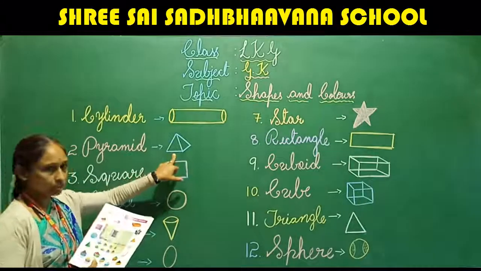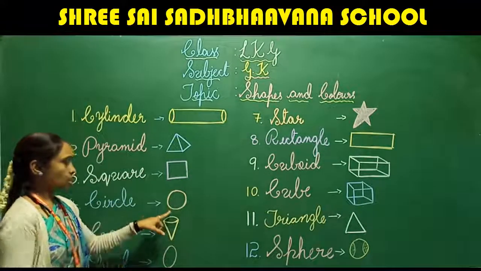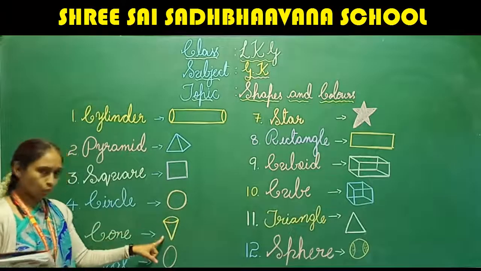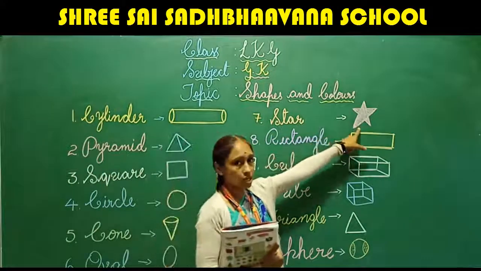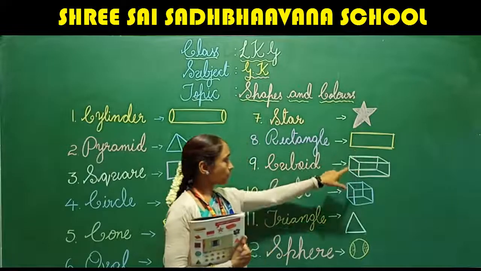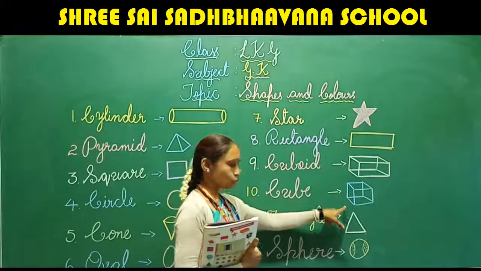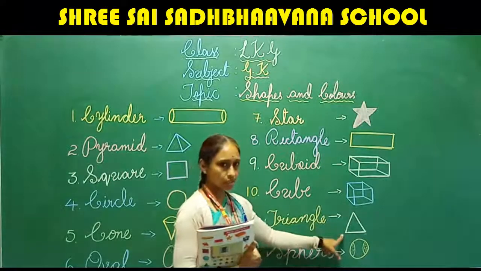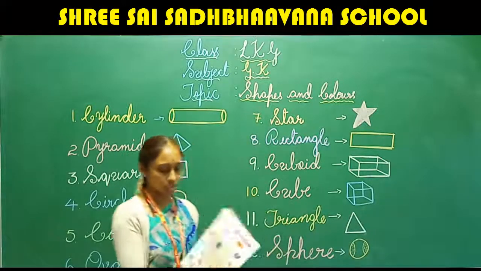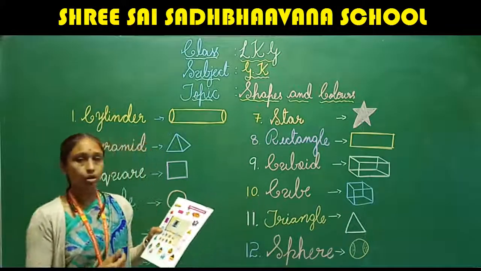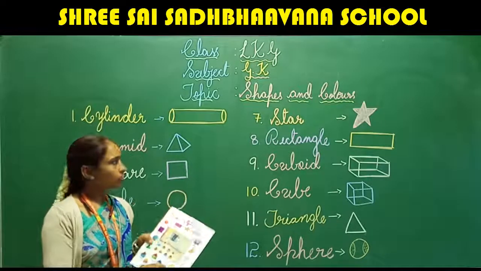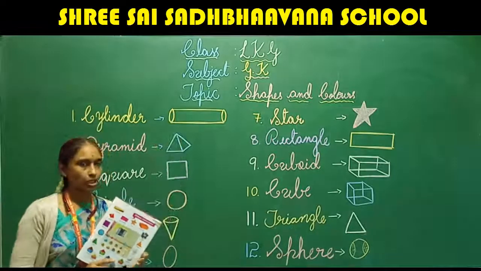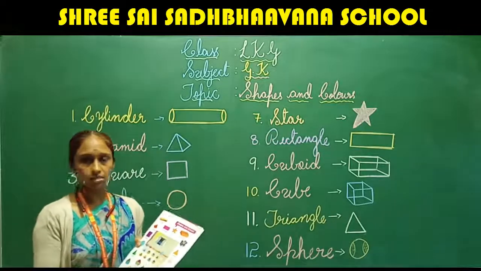Cylinder, pyramid, square, circle, cone, oval. This is star, rectangle, cuboid, cube, triangle, and last we have sphere. And here also we have a lot more colors. Fine. These shapes and these colors are very easy.